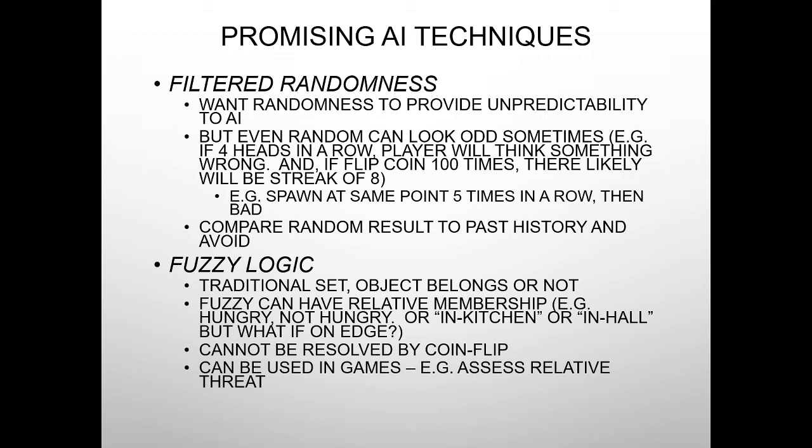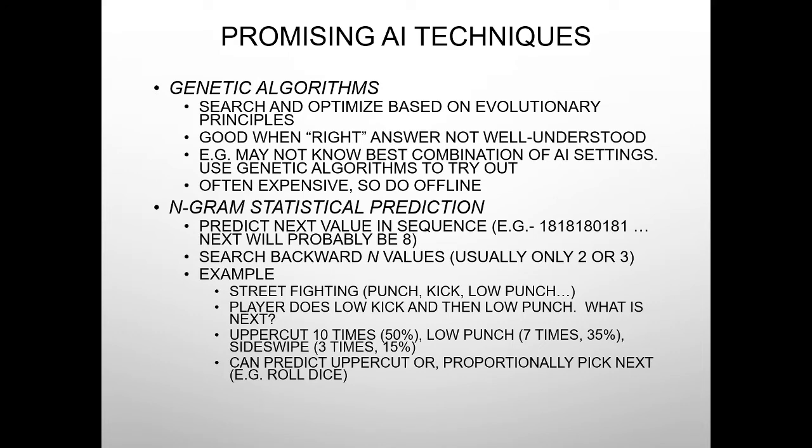The fifth type of promising AI technique would be genetic algorithms. They search and optimize based on evolutionary principles, good when the right answer is not well understood. Example, you may not know the best combination of AI settings, so you use genetic algorithms to try them out. It's often expensive and requires a lot of computation power, so most of it is done offline, but now with cloud, it's easier to apply genetic algorithms.